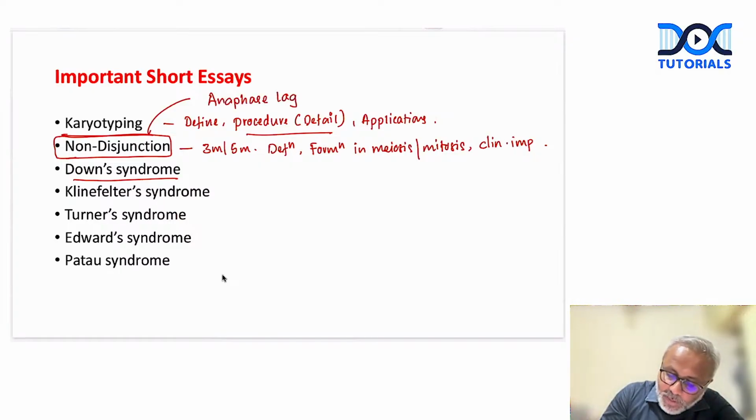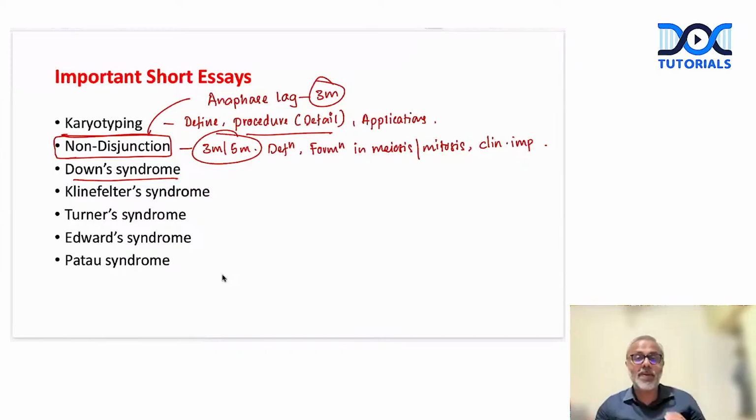Which is one more important 3-marker question. Okay, so non-disjunction, as I said, could be a 3-marker or a 5-marker. Please demonstrate it with the help of a diagram, right? How the chromosomes fail to separate completely.